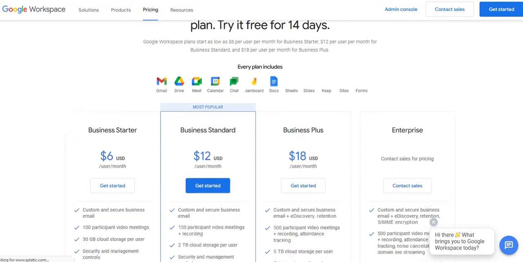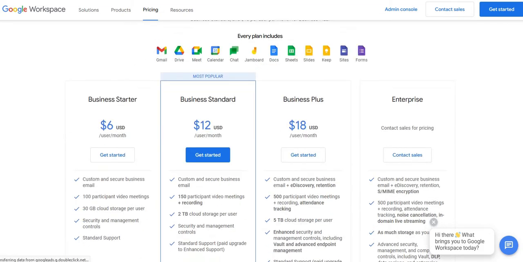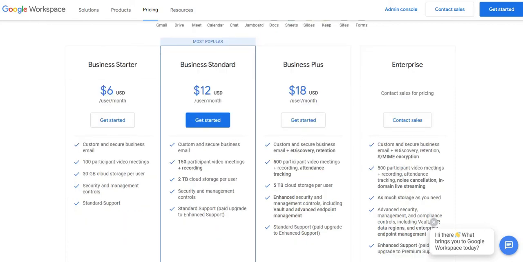As we see, the business phones have a price of starting at $6 and it goes up. But what we're looking for is a free option.